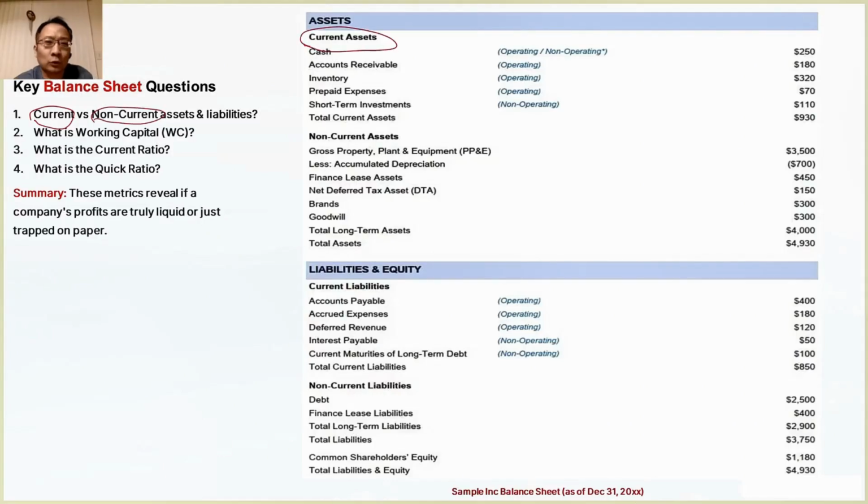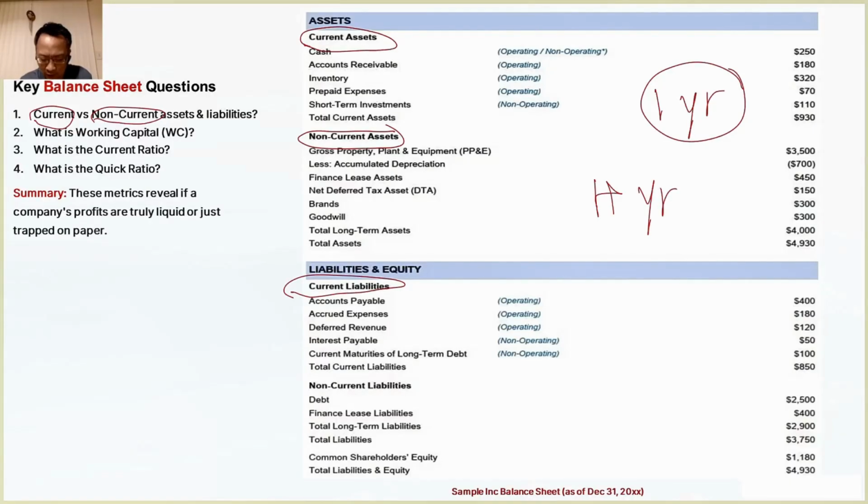Current assets are short-term and non-current assets are long-term. The dividing line is 1 year. Assets convertible to cash within 1 year are short-term. If it takes over a year to convert them to cash, they are long-term assets. Similarly, short-term and long-term liabilities are also generally separated by the 1-year mark. Alright, let's look at the basics.